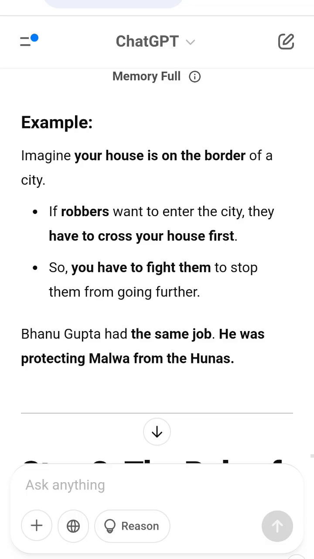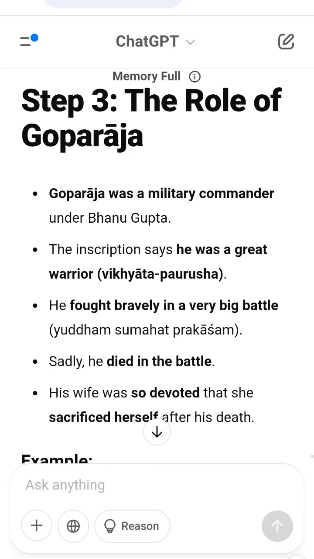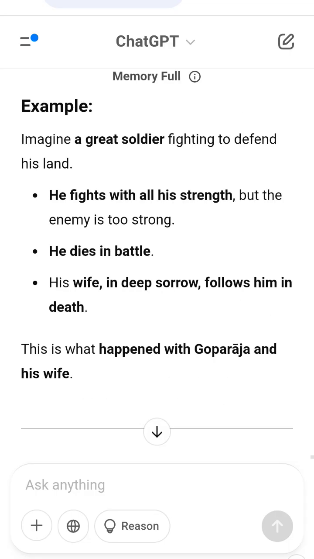This allowed the Hunas to move further into India. The Hunas then advanced toward Magadha, another important Gupta region. After losing the battle, Bhanu Gupta disappears from history.